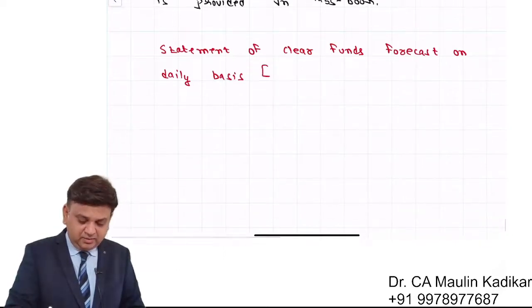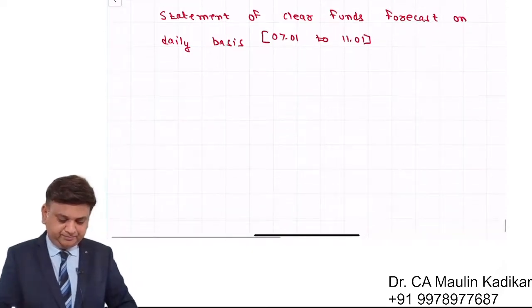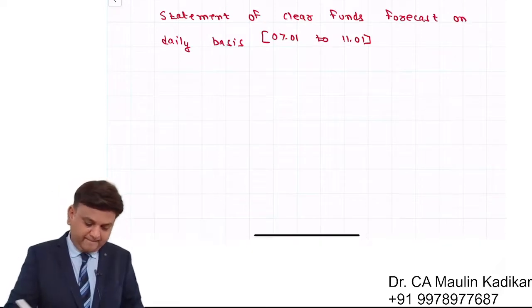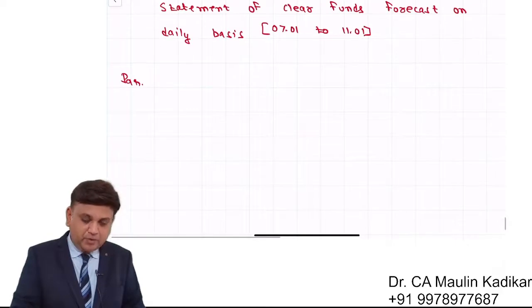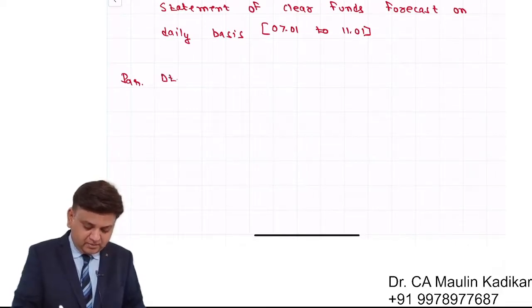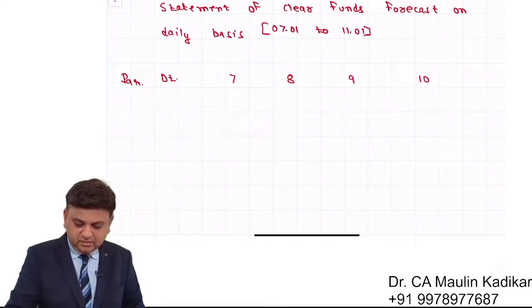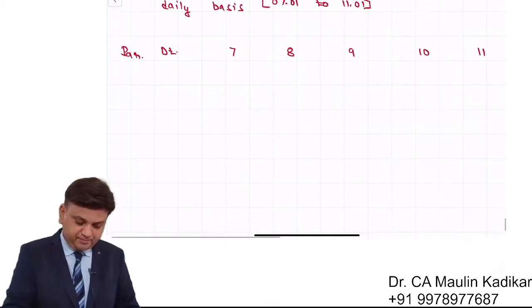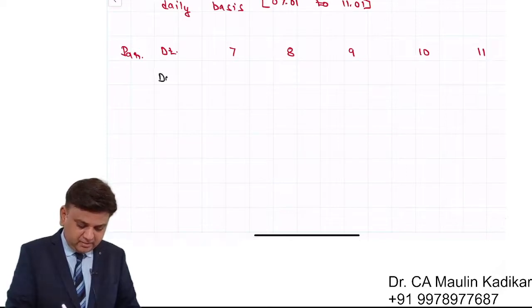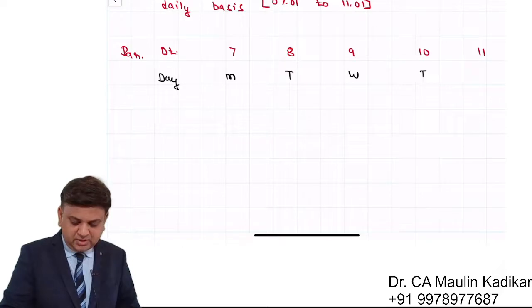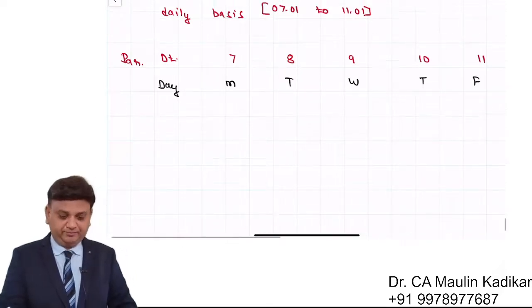In bracket I am writing 7th of January to 11th of January. Column number 1 will be particulars. Opposite to that we will have dates 7, 8, 9, 10, 11. Day: Monday, Tuesday, Wednesday, Thursday, Friday.